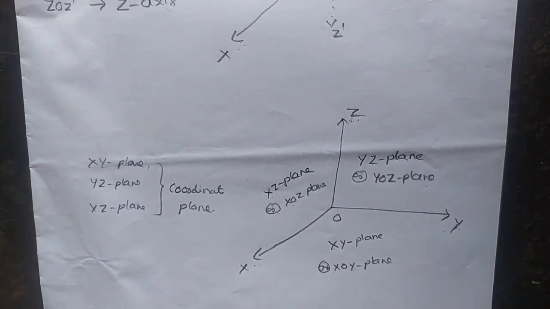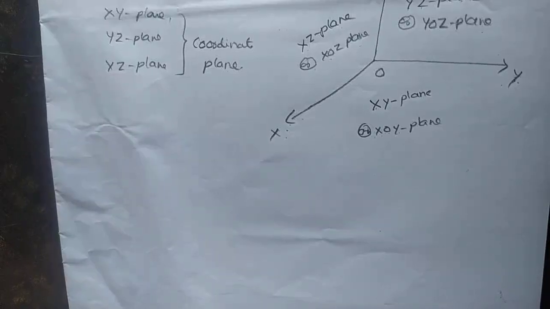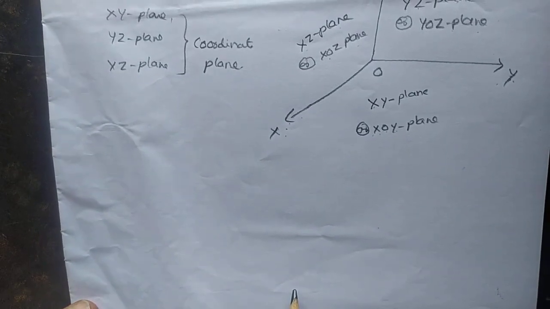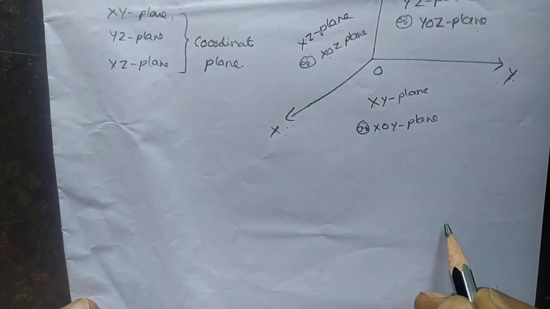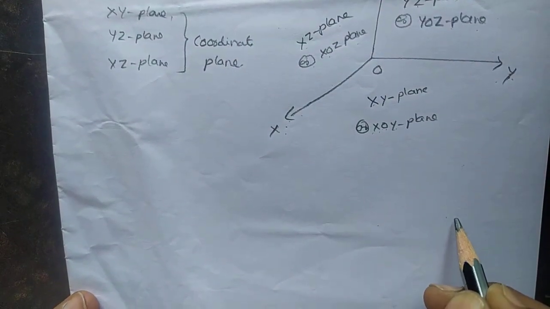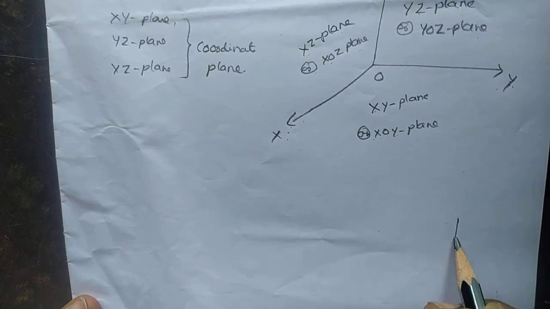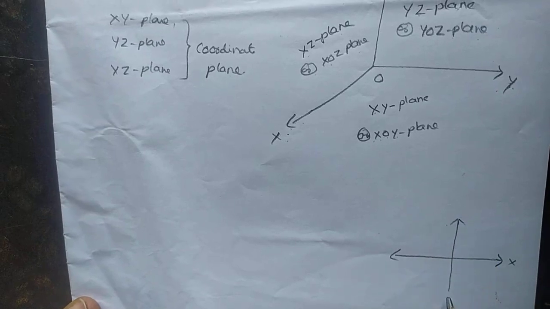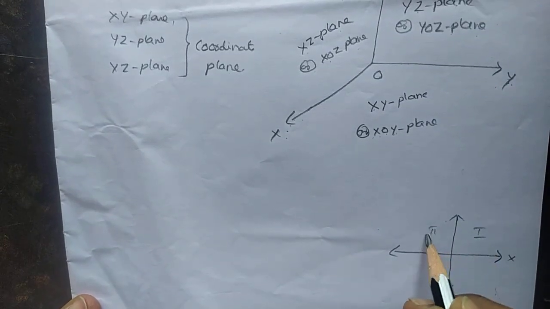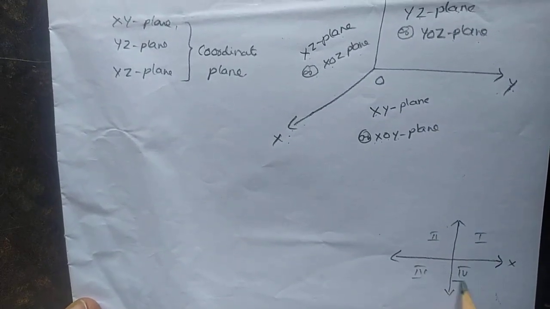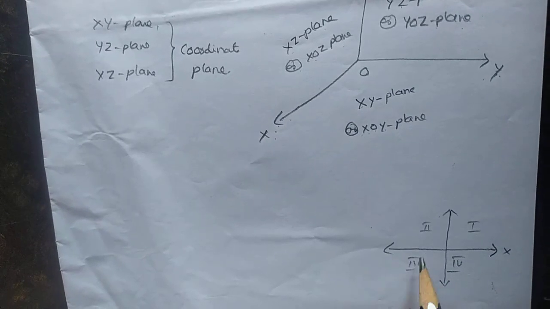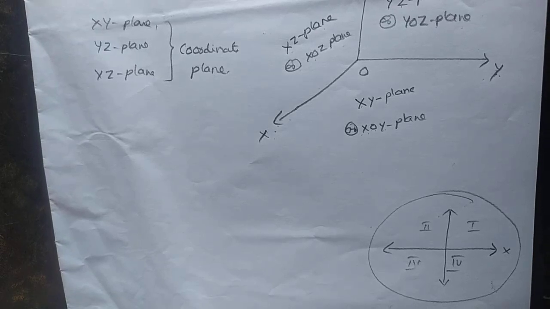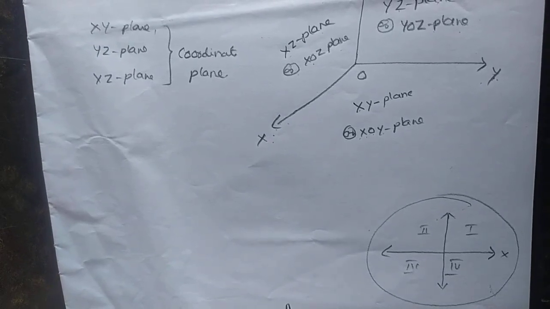Okay, now let us move on to the next. Now you just recall the concept of two-dimensional plane. In two-dimensional plane we will have four quadrants, isn't it? First quadrant, second, third and fourth. Now what about in three-dimensional plane?